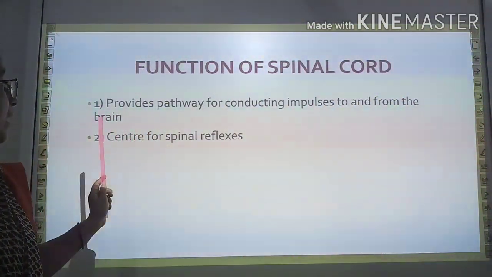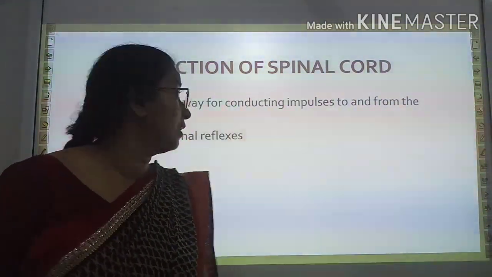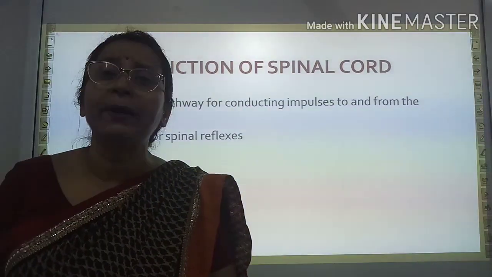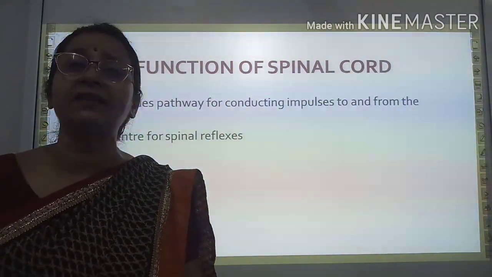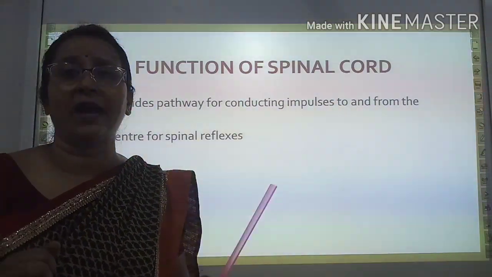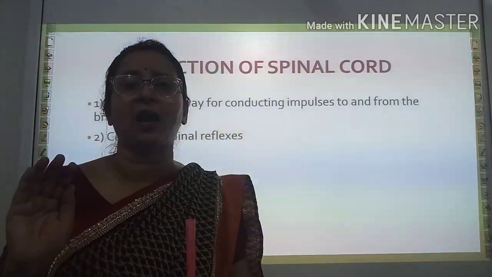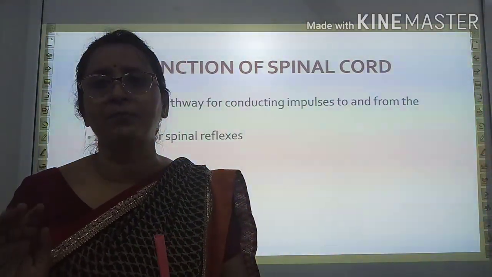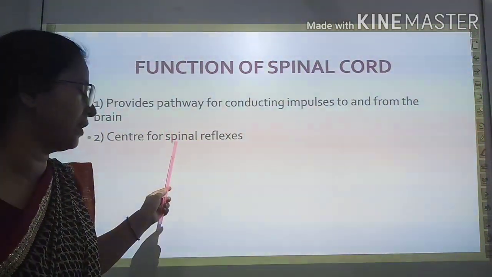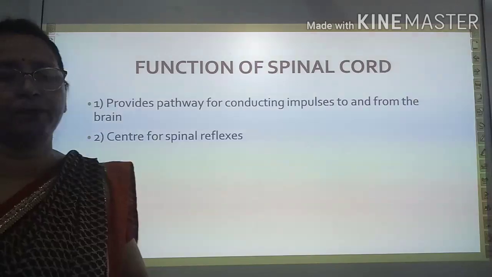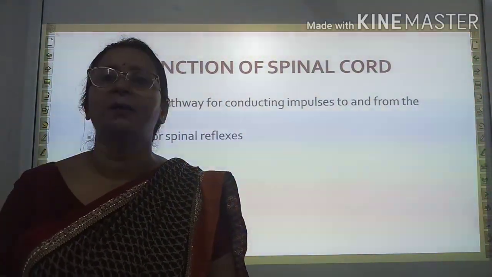And second one, it is center for spinal reflex. That means it prepares our body for emergency condition. In emergency condition, you take off your hand. Why you take off your hand? When your fingers touch any hot objects, actually due to action of spinal cord, which is called spinal reflexes, only messages are sent to the brain.